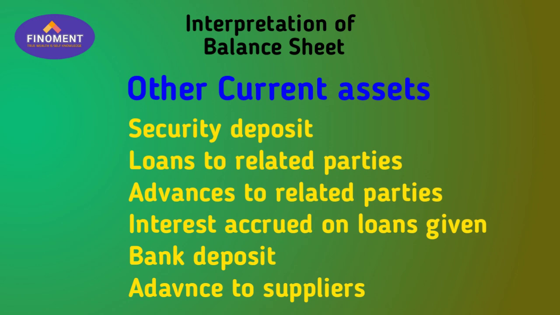Miscellaneous asset which has not been shown above has to be shown here, like if the company has made a term fixed deposit, that fixed deposit has to be shown here. If the company has given advances to a supplier, then these advances are to be shown here.